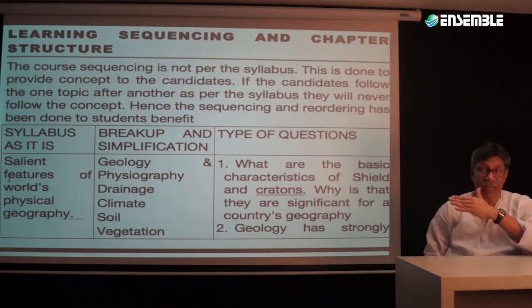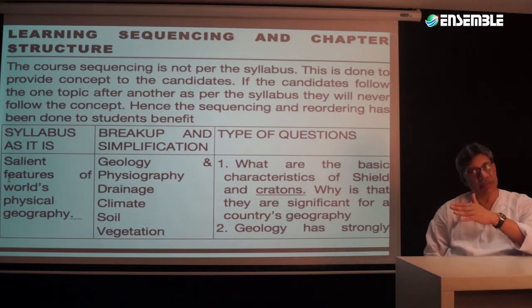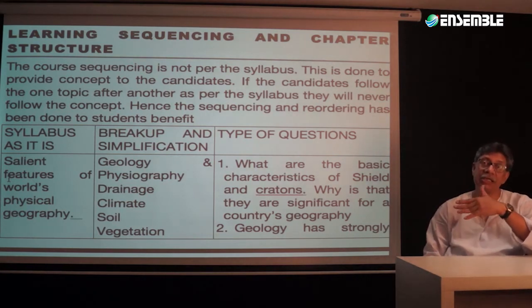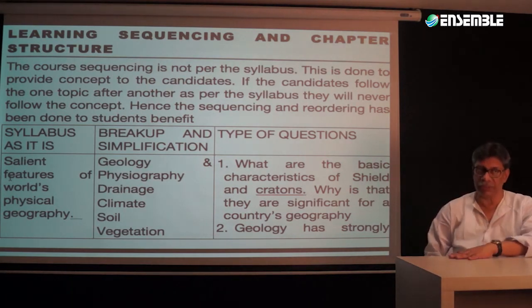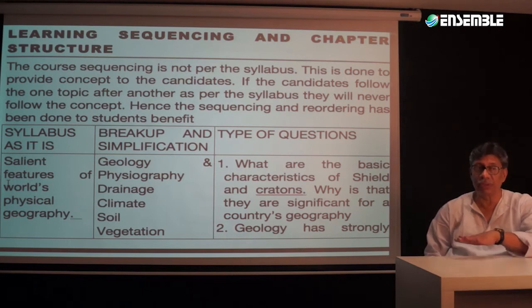Once a question has been asked on soil, that is with respect to black cotton soil, and even on vegetation goes on to be part of it, but then the topic has been repeated once again as part of floral and faunal changes. That is going to be a component of it. So what are the types of questions that can possibly be asked out of it? That will go on to give you a much more clear idea.